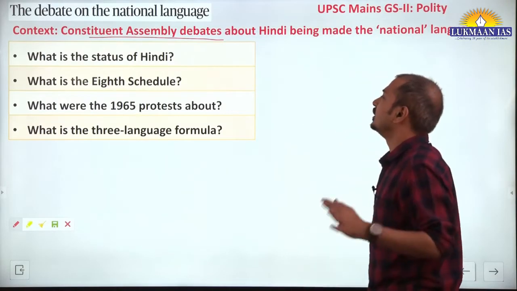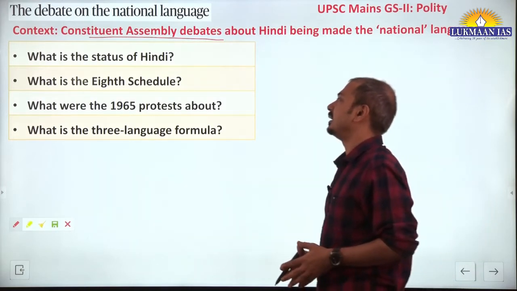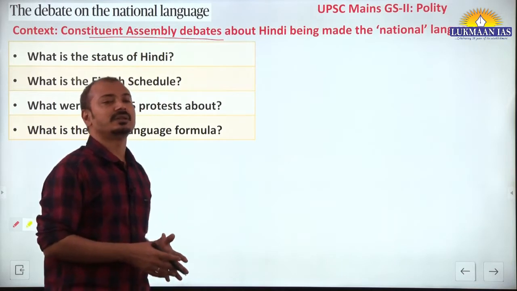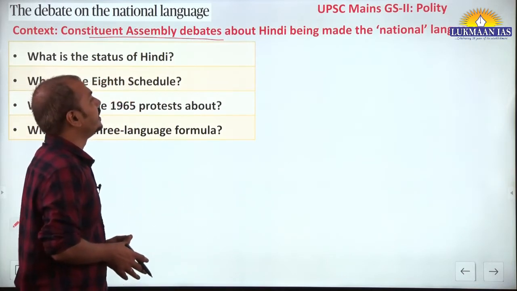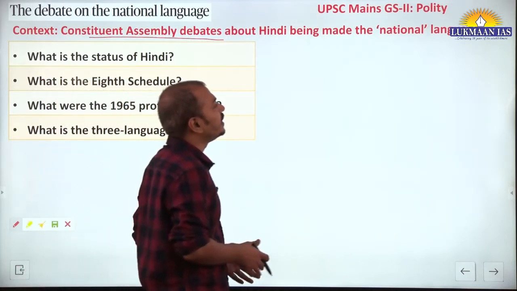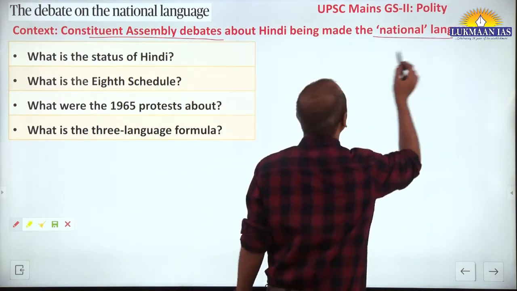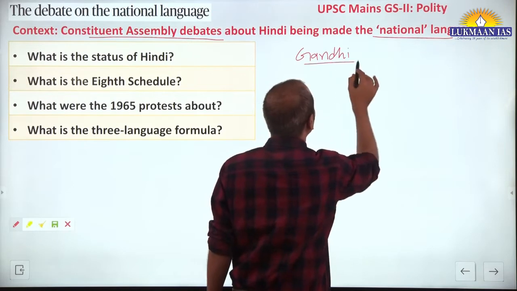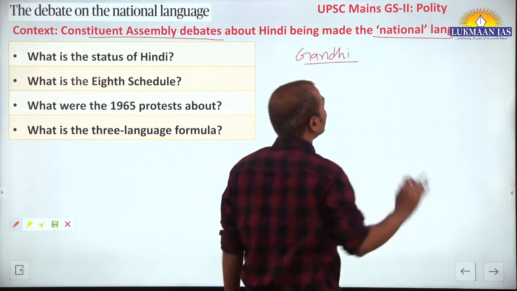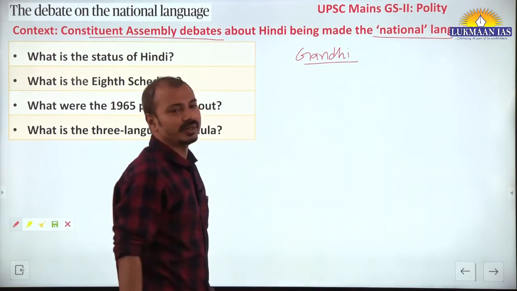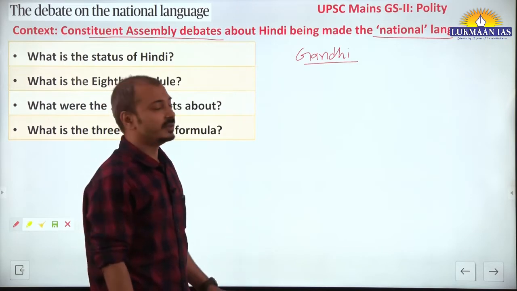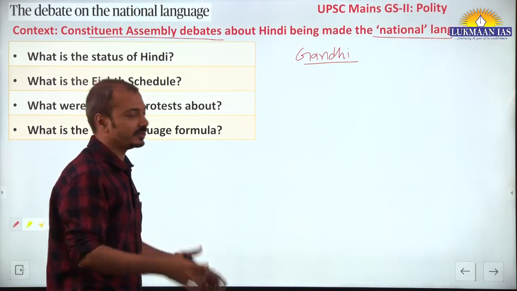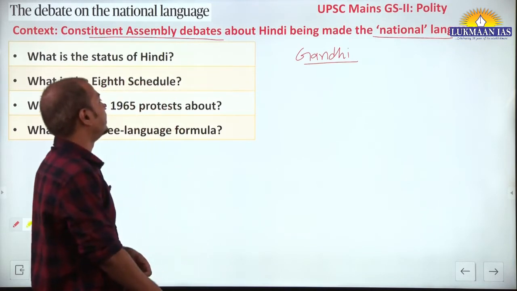So first of all, we should understand that in our Constituent Assembly the topic was debated in detail: whether Hindi should be declared the national language or not. Before that, Mahatma Gandhi during the freedom struggle had promoted the view that Hindi is the language of the masses and it should be declared the national language. It will act as a language of facilitation or communication in different parts of the country.